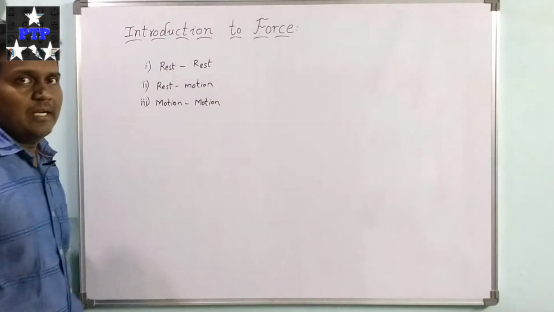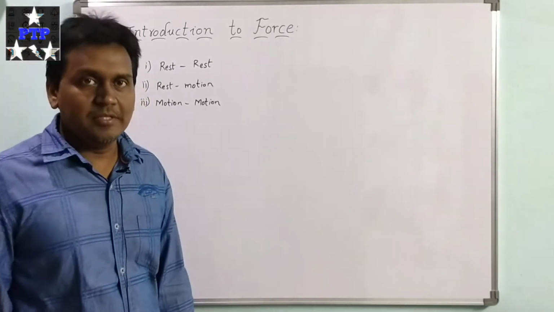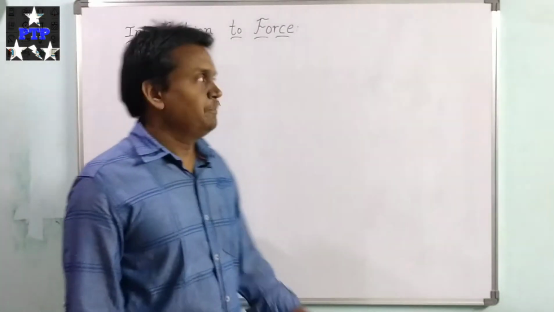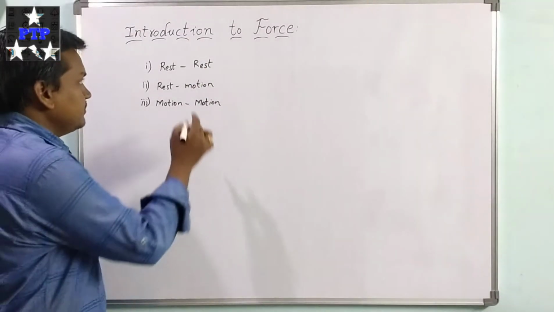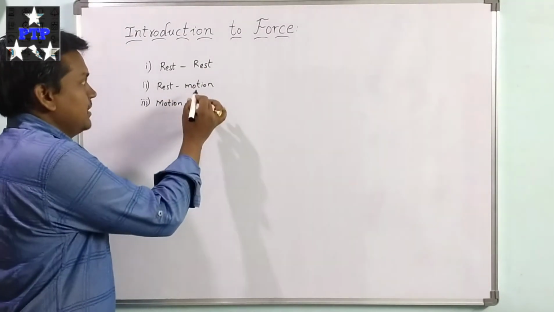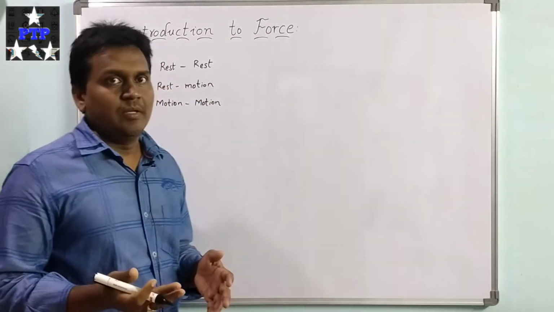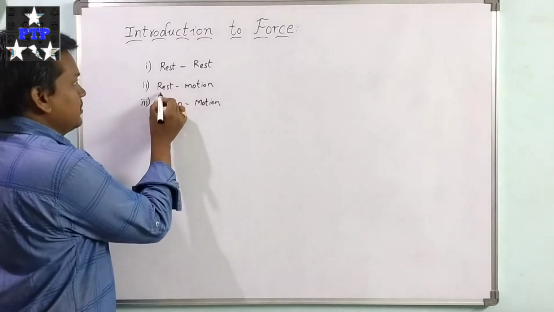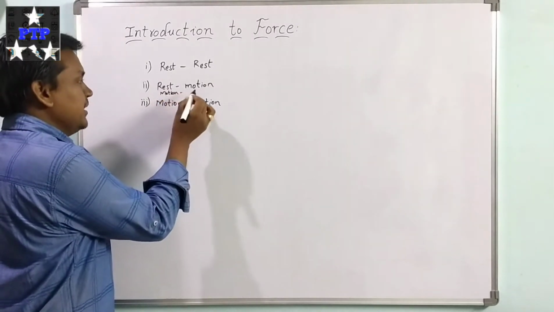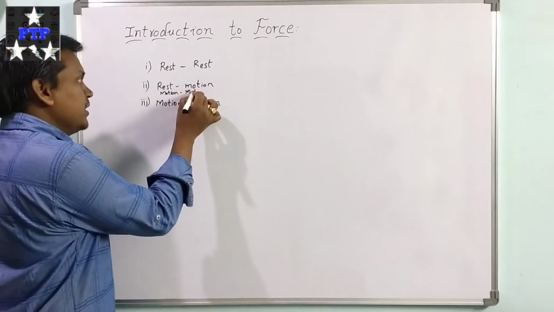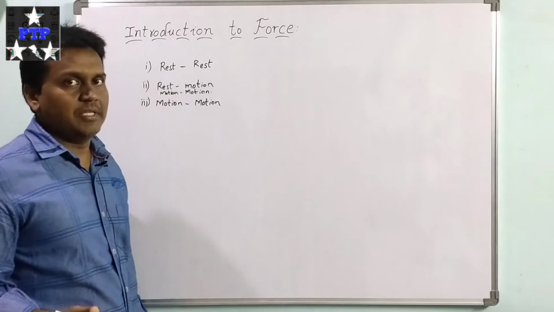Here, a body which is at rest will remain at rest. That means the body is in a stationary state, it is not moving at all. This is the first case. And coming to the second case, a body which is at rest will change its state into motion. Or you may consider it like this also: a body which is in motion with some velocity will move with another velocity, that is, a change in velocity.